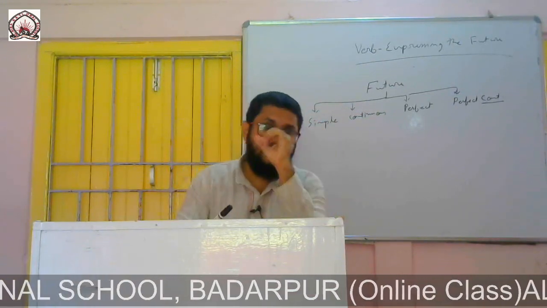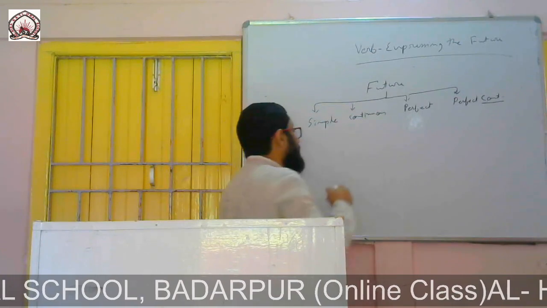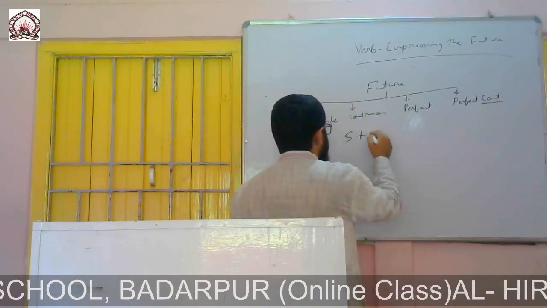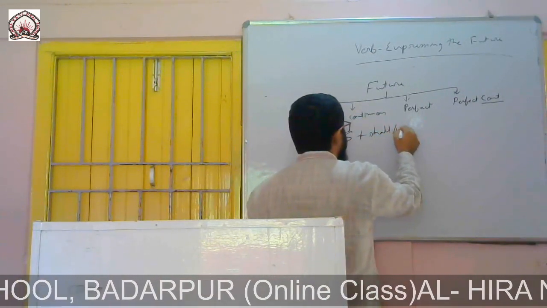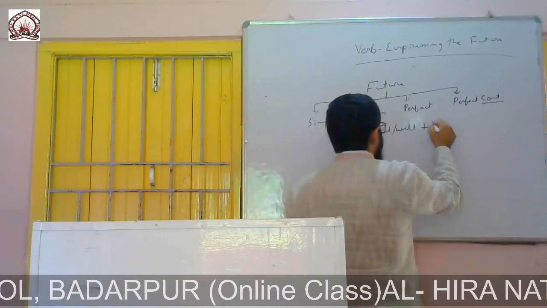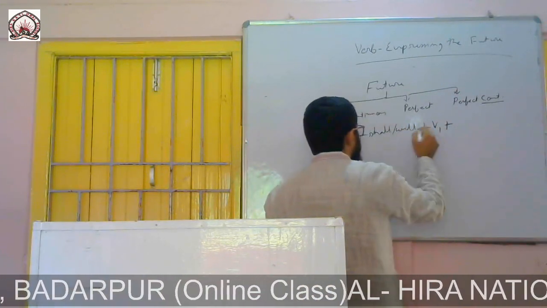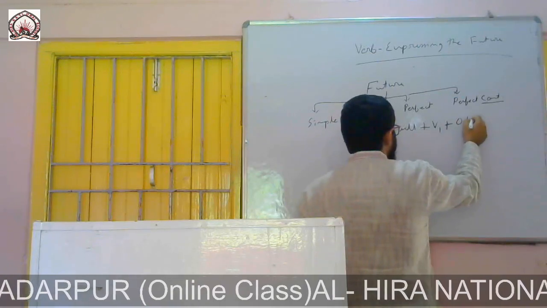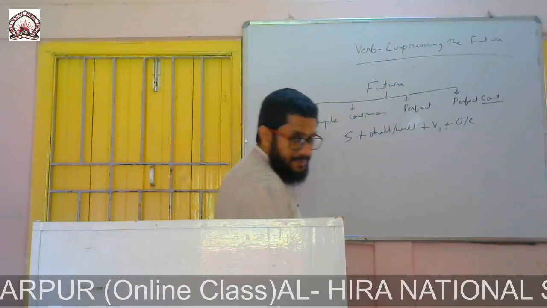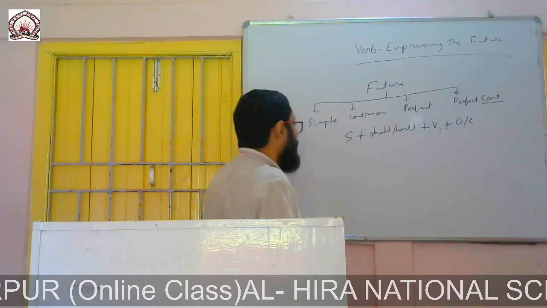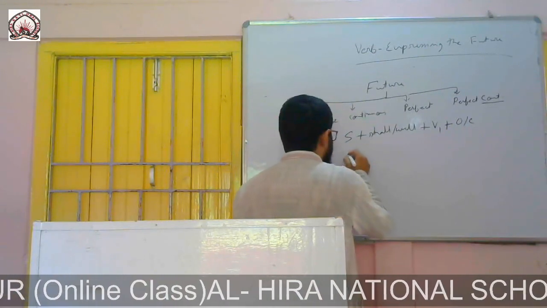What is the formation of simple future tense? Very easy. Subject plus shall, will, then verb 1, object or complement. Okay. For example, I am writing one sentence.